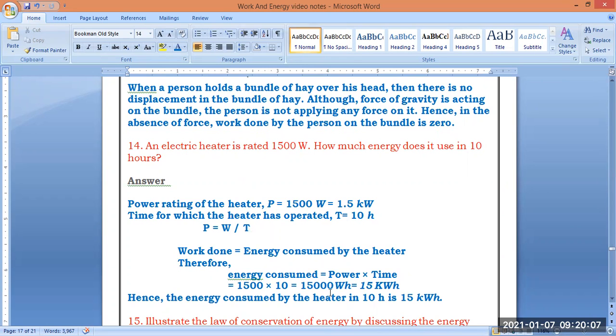Power is 1500 watt, because 1500 into 10, when we multiply, it will be 15,000 watt hours. When I convert into kilowatt hours, this is 15 kilowatt hours. These are simple calculations. Just substitute the values of power and time and calculate the energy consumed. That is nothing but the work done by the heater.